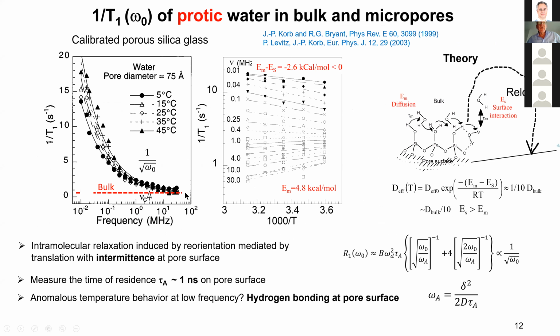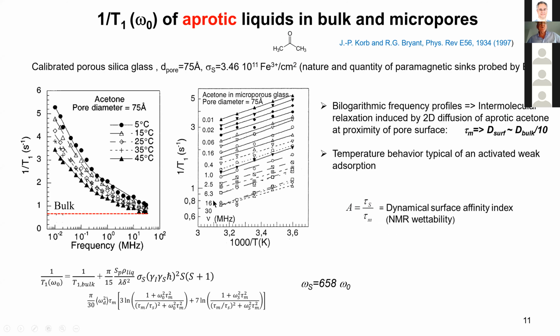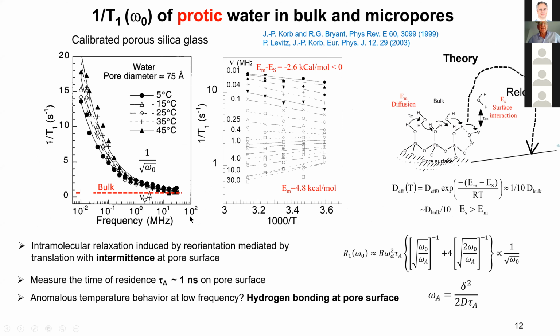Still in bulk. Something very important here is if you look at the result at large frequency, you see that the result merges with the result in confinement. That proves that, as I said, at large frequency, the length of diffusion is very small, and you observe only the bulk diffusion. If you want to see the surface effect, the dynamics of the surface, you should go to the low frequency. So that's very important.